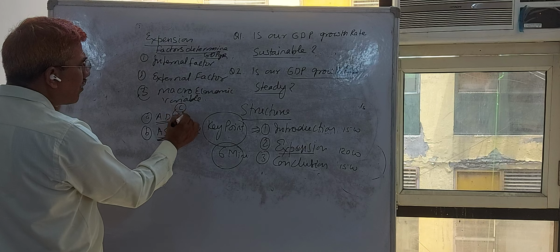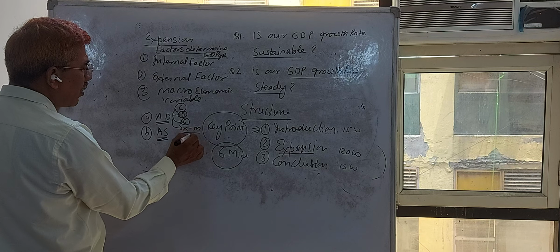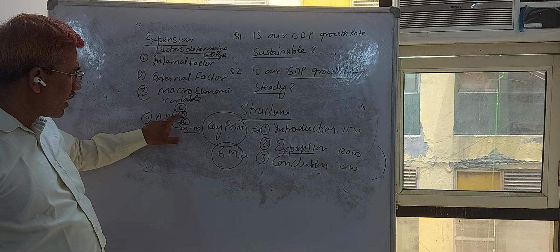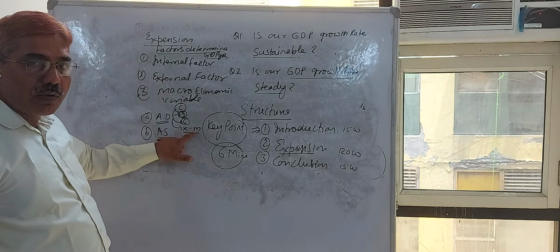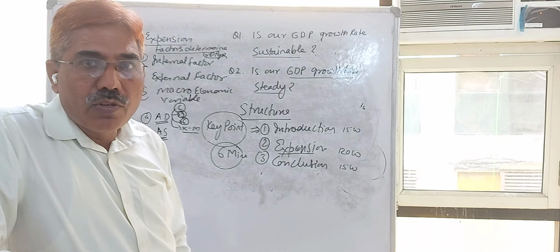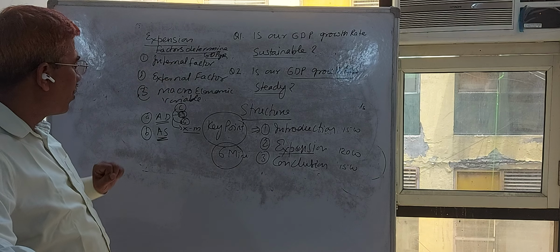These are the four major determinants of aggregate demand in our economy. In the short run, with aggregate supply remaining constant, aggregate demand is determining our growth rate.